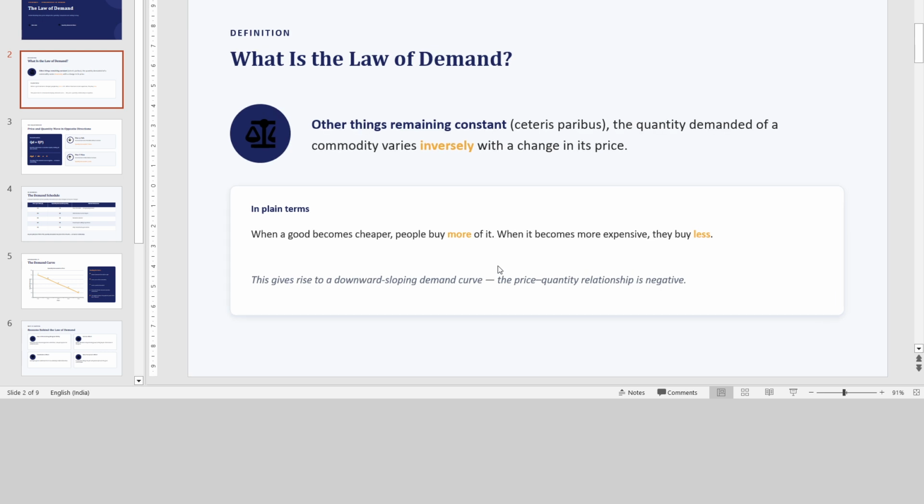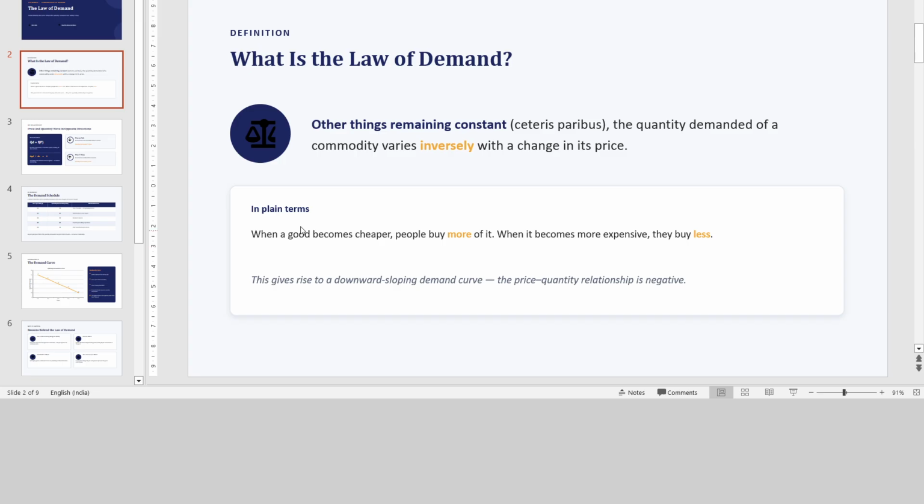What is the law of demand? Definition: when other things remain constant. You see, this is a very important part of this law of demand, that other things remain constant. This condition is called ceteris paribus. When other things remain constant, the quantity demanded of a commodity varies inversely with the change in its price. Means, quantity demanded will vary inversely with the change in its price.